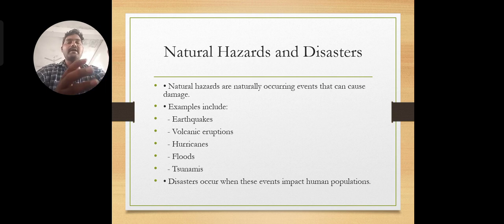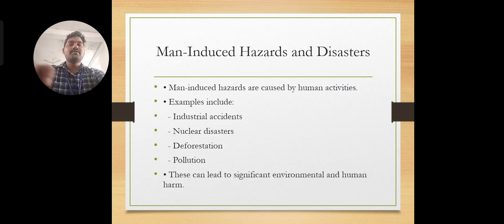So likewise, there are causes of tsunamis because of earthquakes themselves. And if you observe, there are man-induced hazards and disasters. Before going to explain man-induced hazards, there are a few examples I want to tell about.